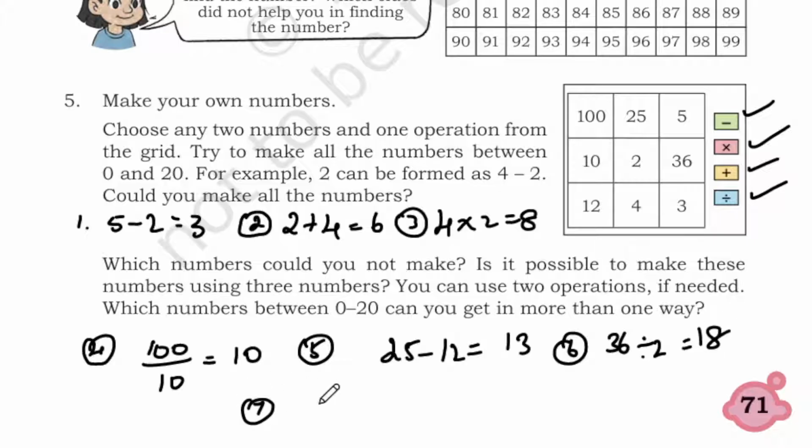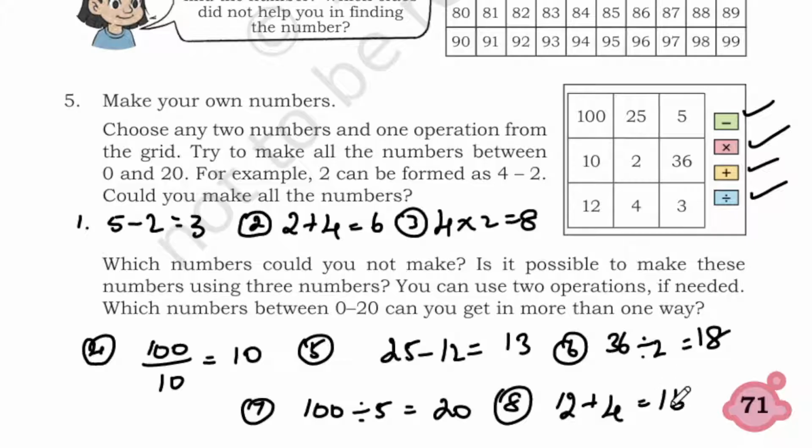Next, seventh one, 100 divided by 5, which is 20. Eighth one, 12 plus 4, 16. Okay, so we can keep on going, students. We can go one by one, or we can try using all the symbols here.